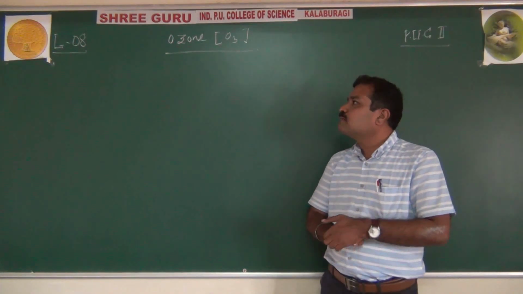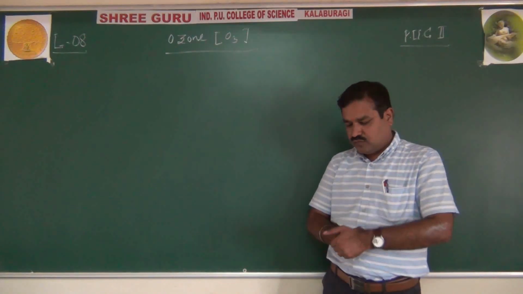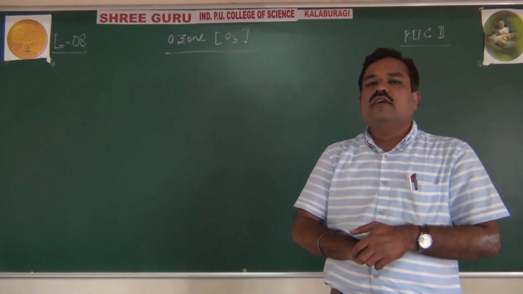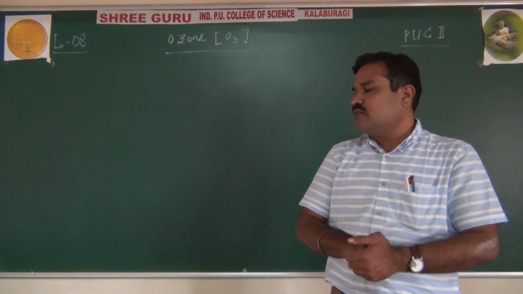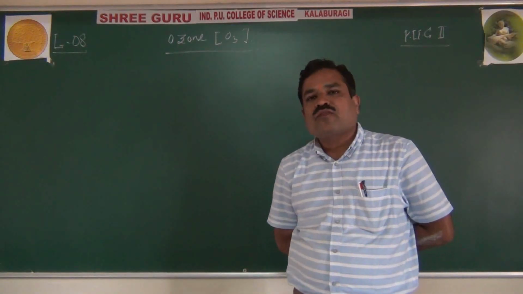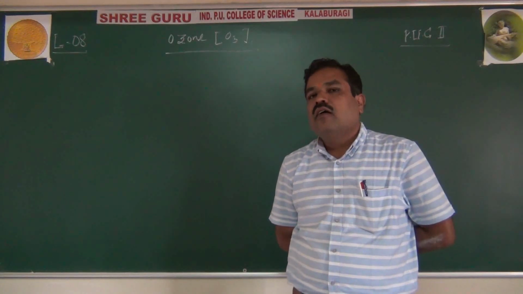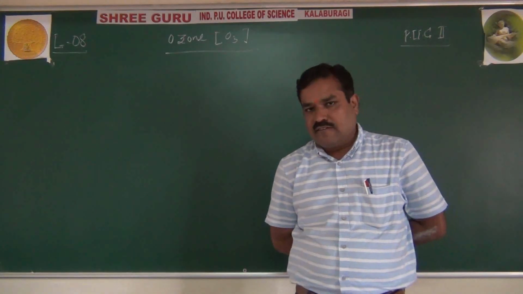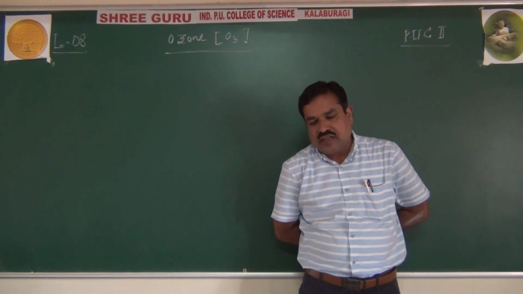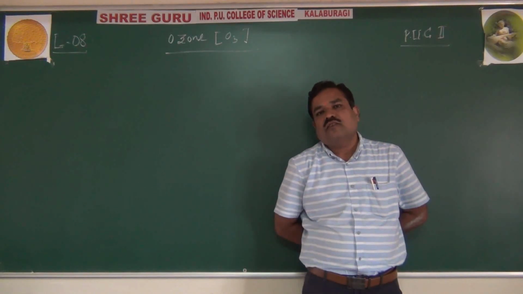Once again, in the previous class, I completed the group 16 elements, especially the physical properties and then the anomalous properties of oxygen. Yesterday I completed the chemical properties: reactivity with hydrogen, with oxygen, and with the halogens.